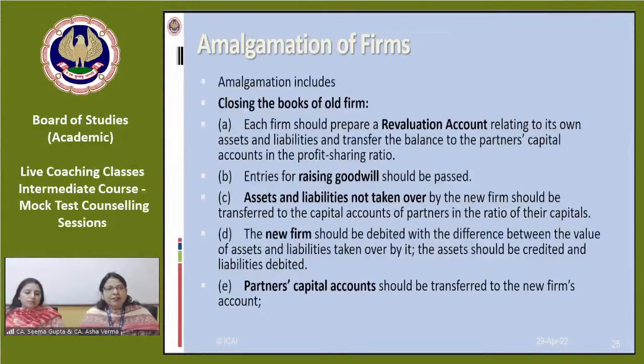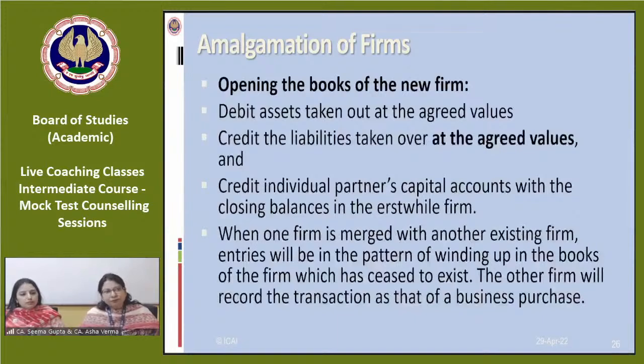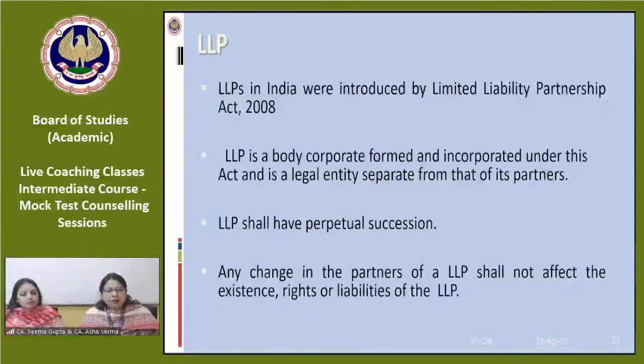The new firm should be debited with the difference between the value of assets and liabilities taken over, that is basically the purchase consideration. This is the amount of purchase consideration. In fact, the partners' capital accounts should be transferred to the new firm's account in the form of shares issued in the profit sharing ratio, whatever the terms are given to us in the question. So this was all regarding the amalgamation of partnership firms.